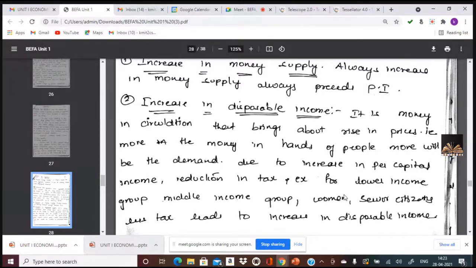India's tax regime is such that more income, more tax; less income, less tax. And here, the people whose income is more than 10 lakhs, and beyond up to a particular limit, are even liable for surcharge. What do you mean by surcharge? Surcharge is nothing but education cess, tax on tax.